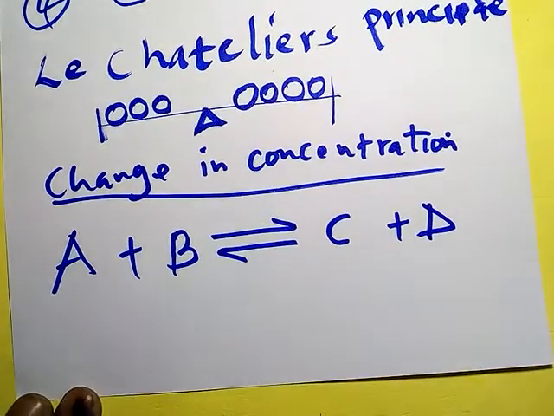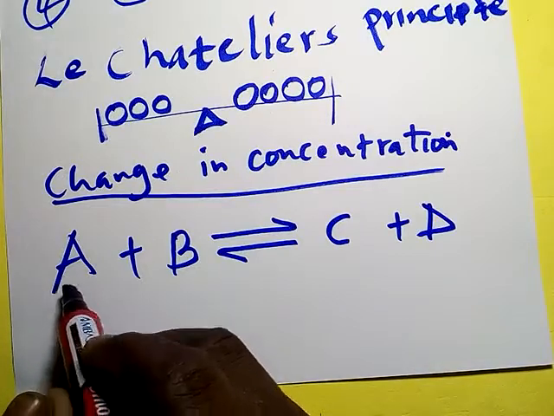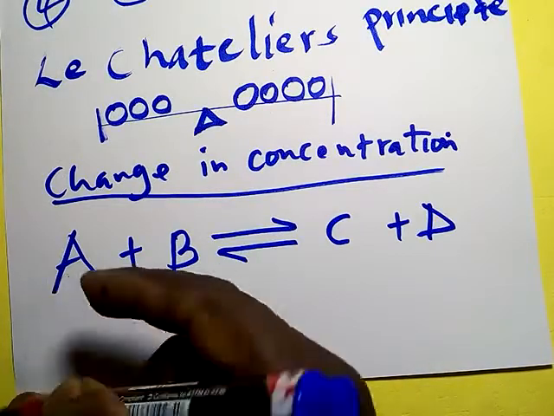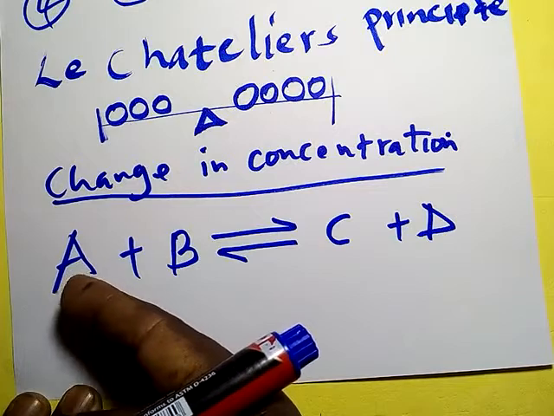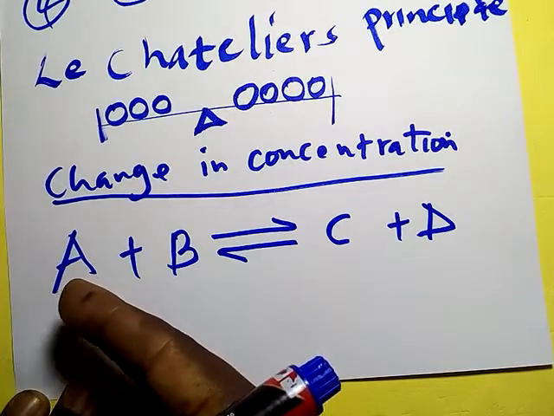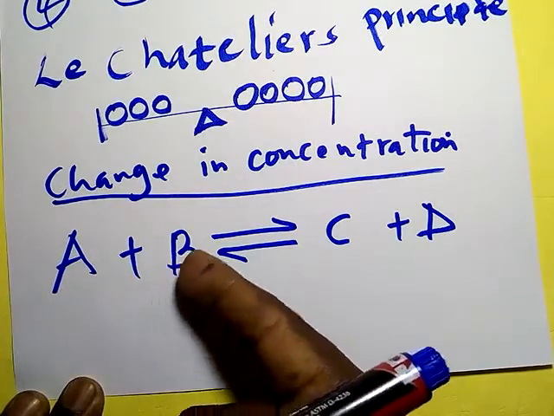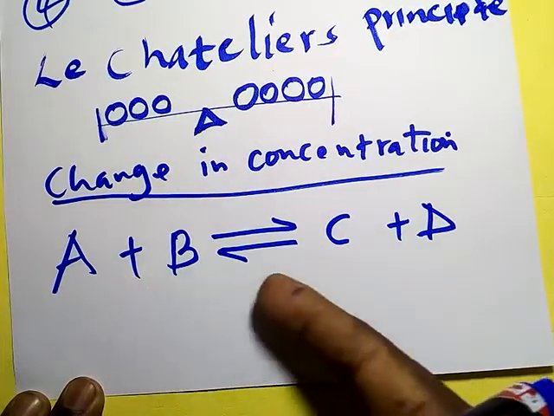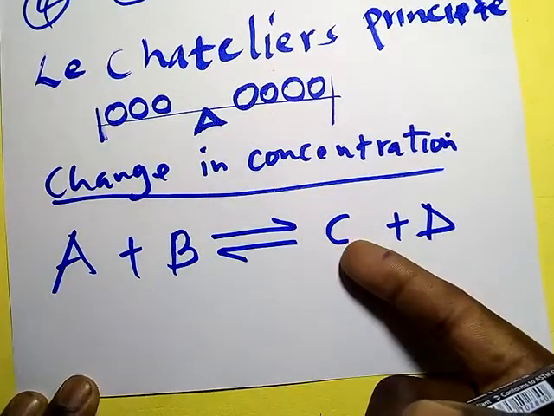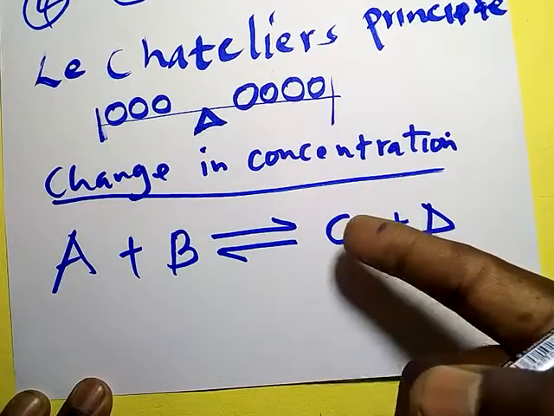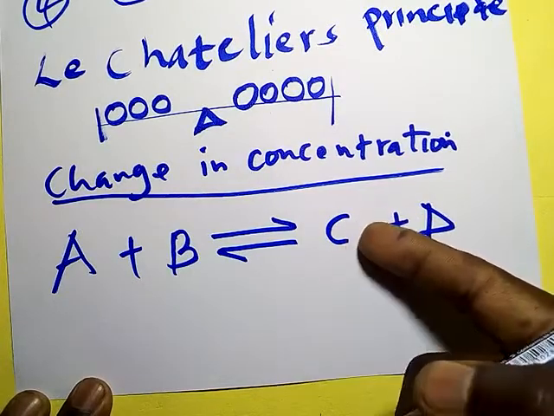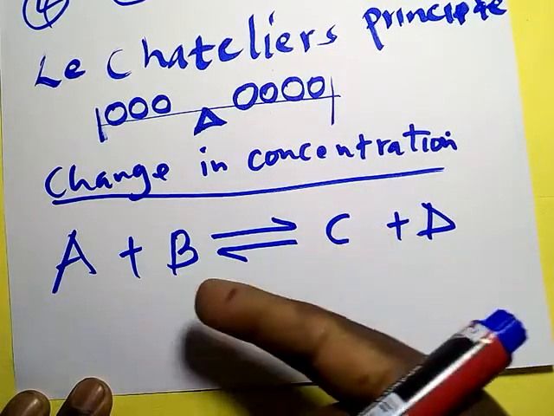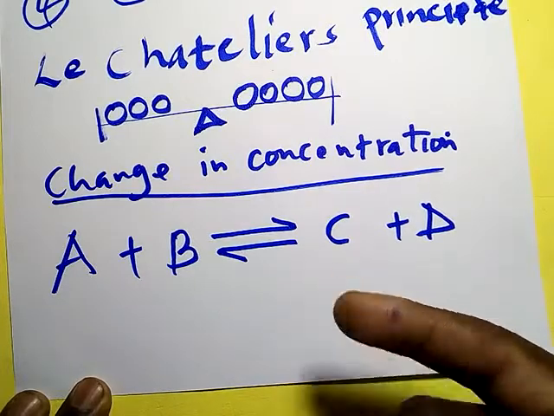For example, I add more of A, increase the concentration of A. Equilibrium will shift to the right so as to oppose the change which has been made. What if I add more C? When you add more C, equilibrium will shift to the left to oppose the change which has been made.